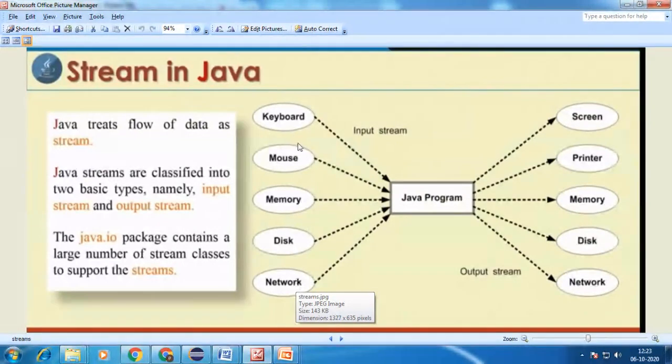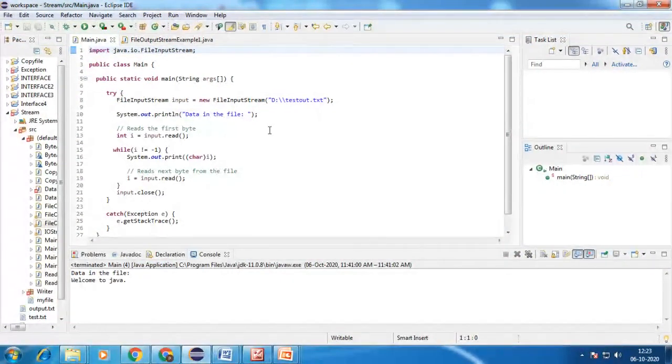Okay, so for each and every interface, we have to access some closable interface to access the resource. For that we use either a try and catch block or a throws keyword for accessing that closable interface. So for that reason we are using this try and catch block. You are already very familiar with a try and catch block. Okay, so it has to use one closable interface, so for that we are using a try and catch block.